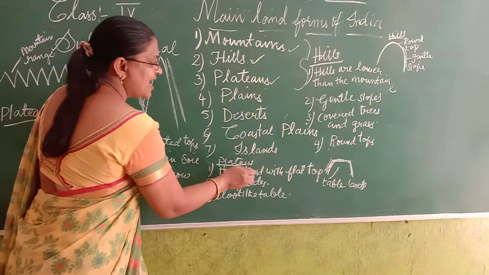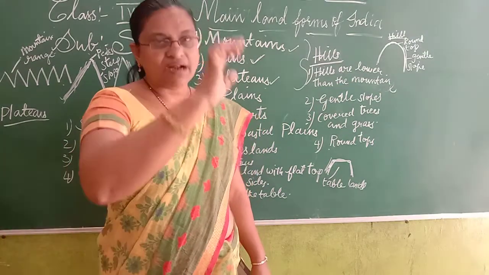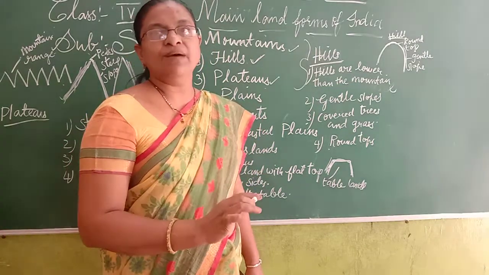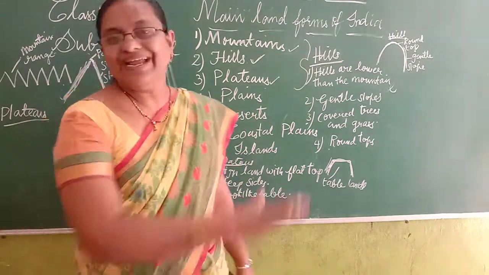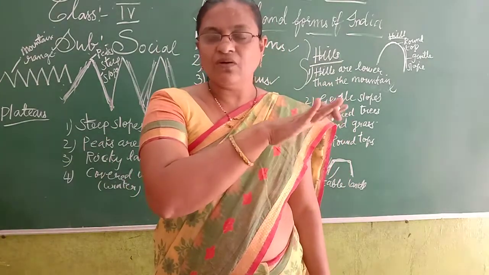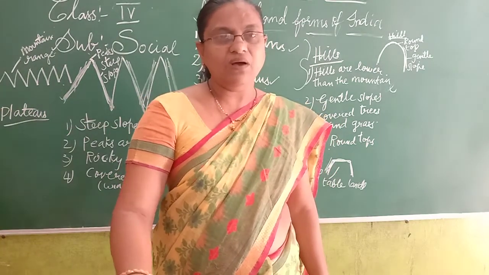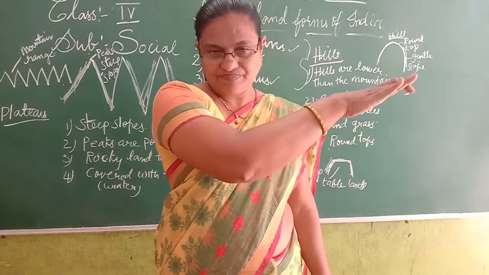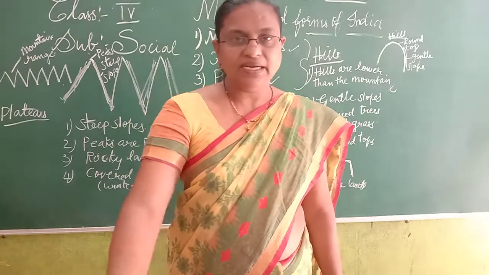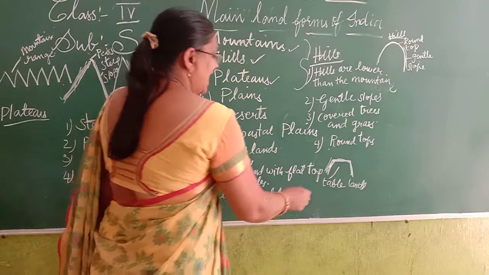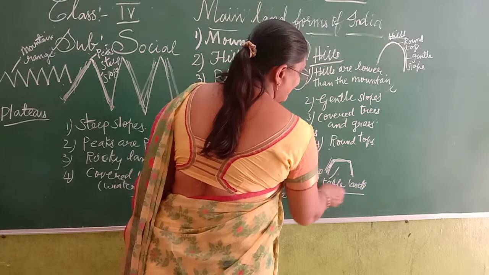The plateaus have high land with a flat top. They don't have a round top like hills. They don't have pointed top peaks like mountains, but they have a flat top. When you see a table, how does the table look? Is it zigzag like the mountains? No. When you see the table, it is flat. The plateau is also flat like that. So you can call the plateau a tableland.